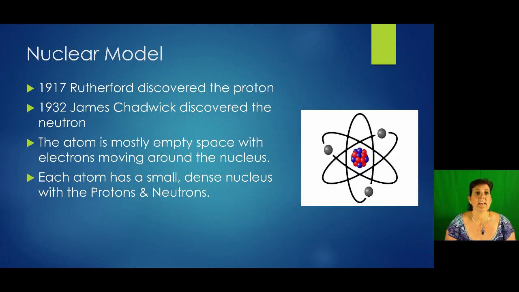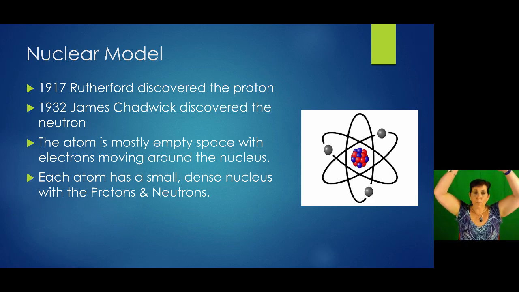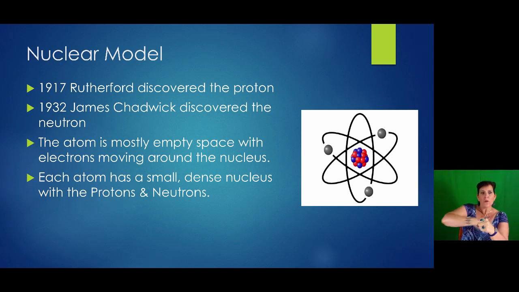So at this point in 1917, Rutherford discovered that there is a positively charged subatomic particle in the nucleus, he called it the proton. James Chadwick discovered the neutron, which is a neutral particle, in 1932. And so at this point we came up with the nuclear model, that the atom is mostly empty space. We have a nucleus, and what lives in the nucleus? Yeah, protons and neutrons live in the nucleus. And then there's a lot of empty space till you get to an electron, and electrons orbit around the nucleus.